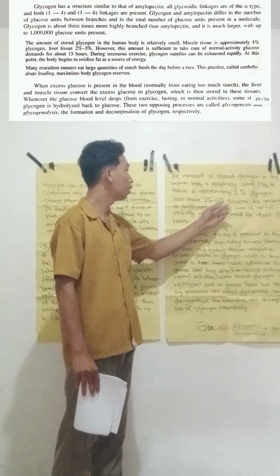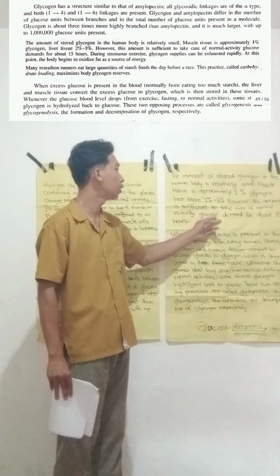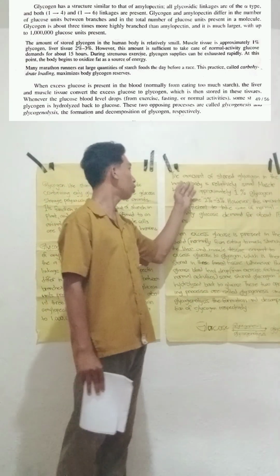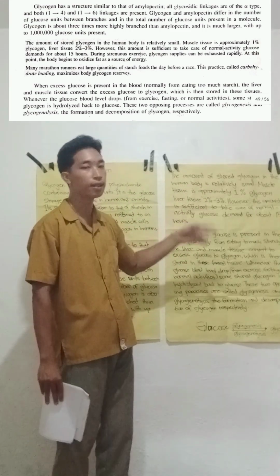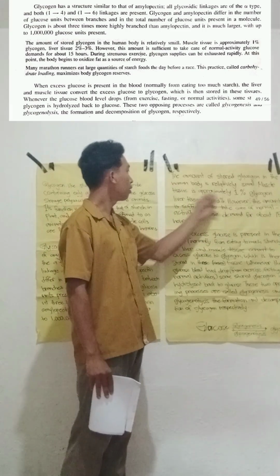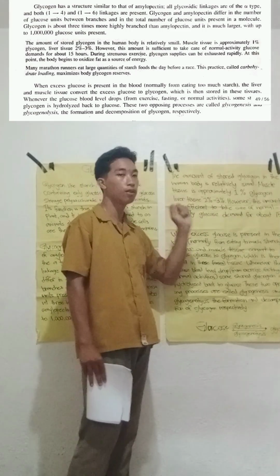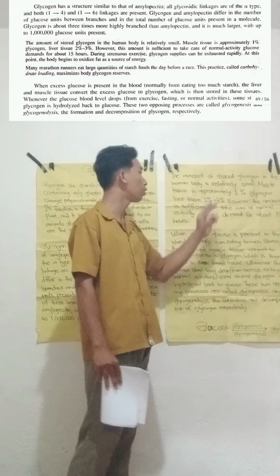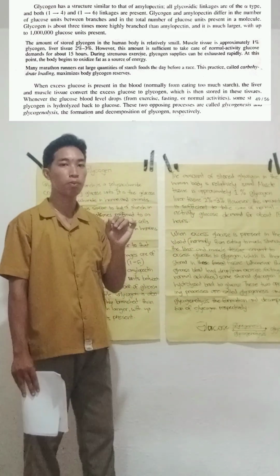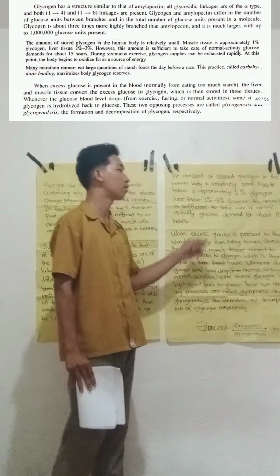However, this amount is sufficient to take care of normal activity glucose demands for about 15 hours.